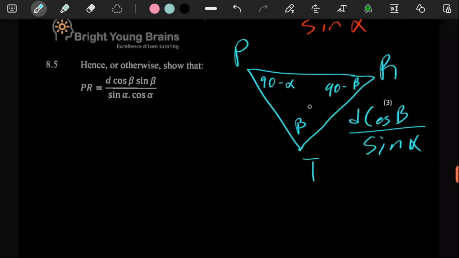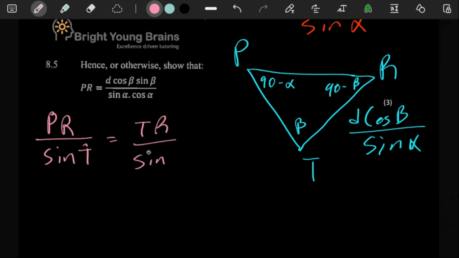So in this triangle, we have all the angles and we have one side and we're looking for this side. So it looks like to get PR, we may have to use the sine rule again. Why am I thinking of the sine? Because we have an angle here where the opposite side is missing, and we have an angle there where the opposite side is given. So we might as well use the sine rule. As a formula, we can say PR over sine T is equal to TR over sine P.